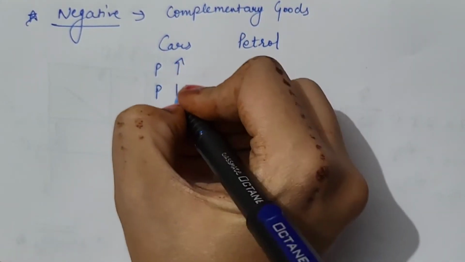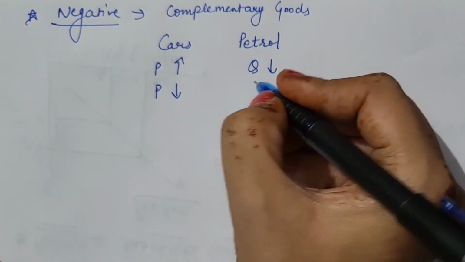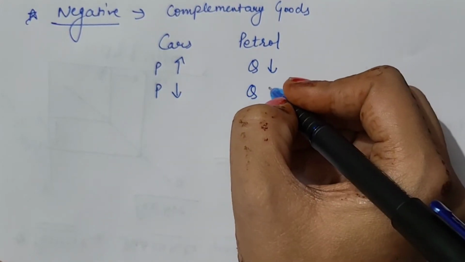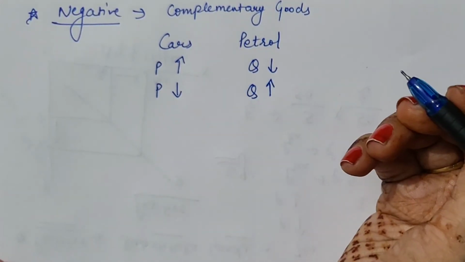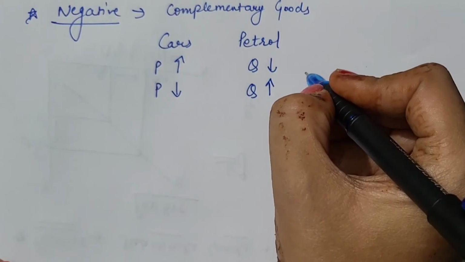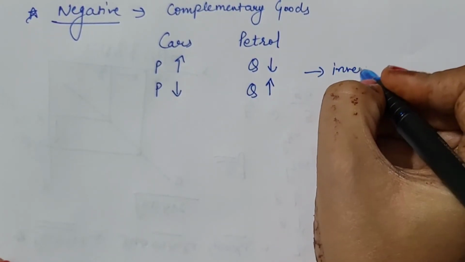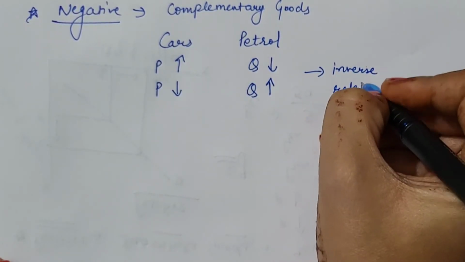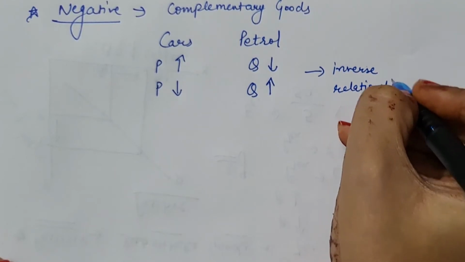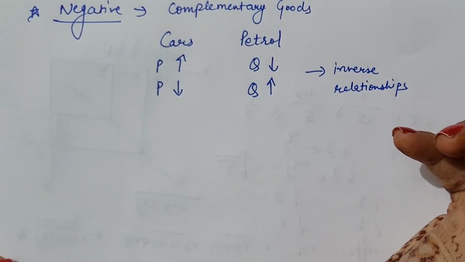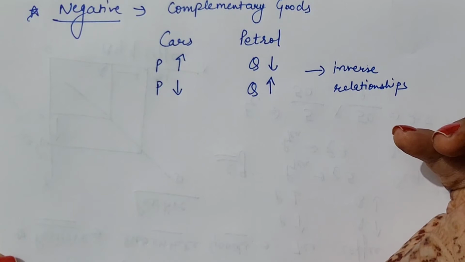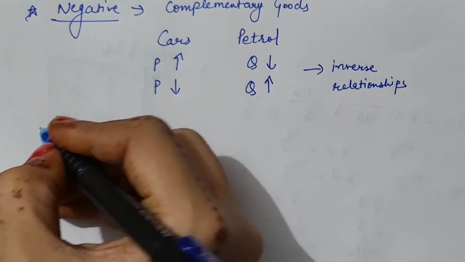And if price of cars falls, then quantity demanded will increase. So here we establish an inverse relationship between these two goods. So here cross elasticity of demand would be negative.